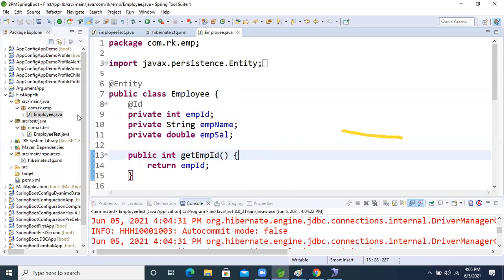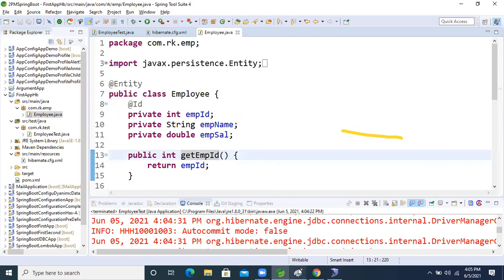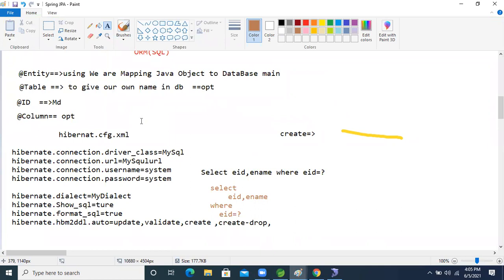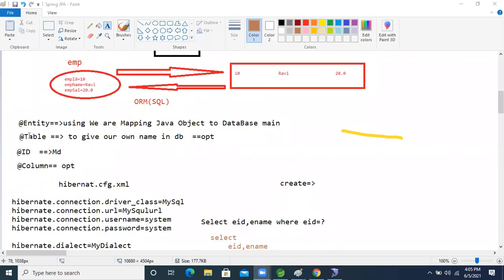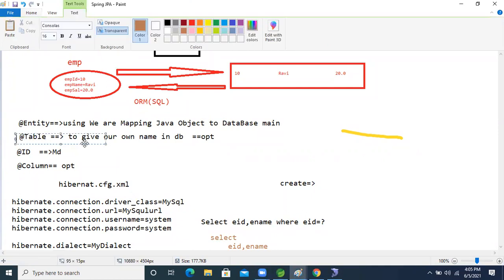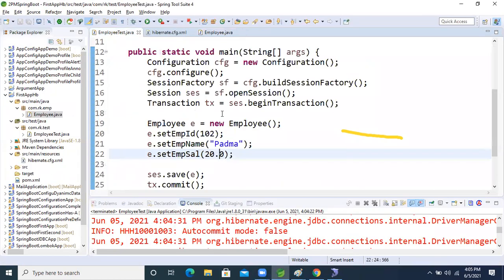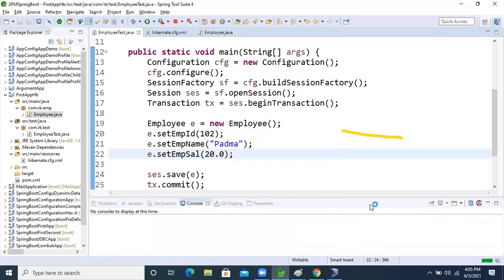Okay, so fine now, guys. So entity is there, ID is there, right? Now come again to the application. I don't want that table in the database, so I'm running the application again. One more time I'm running the same application. Right click, run as Java application.